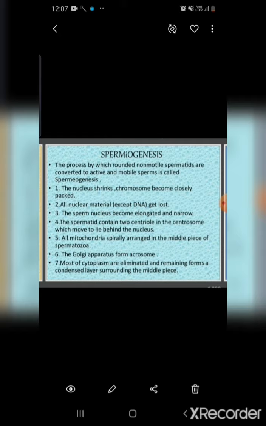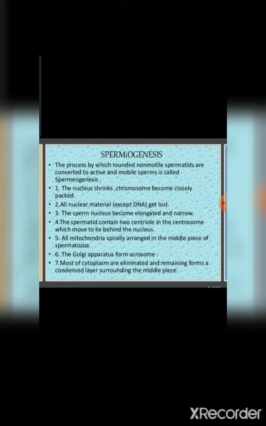So what changes will occur here? The nucleus shrinks, and the acrosome is formed from the Golgi body in spermatid. The axial filament forms. You know that sperm has a long tail, so the axial filament or sperm tail is formed from the centriole, and one mitochondrial spiral is formed near the neck region of the sperm. It is formed from mitochondria and covered by a sheath that is called Nebenkern. All these are there in your book.